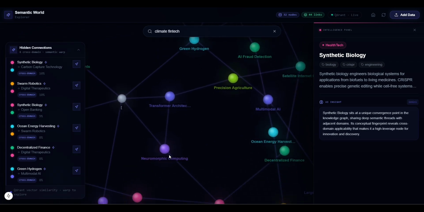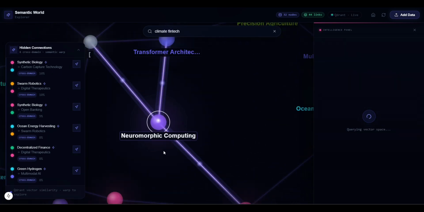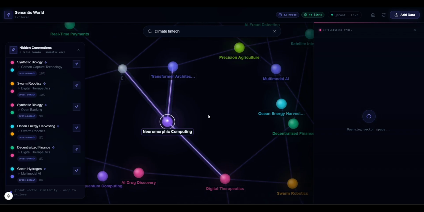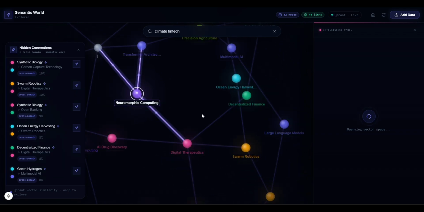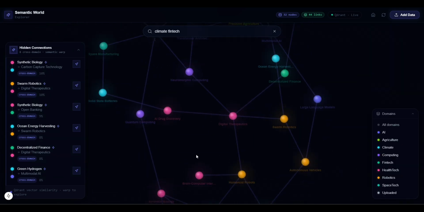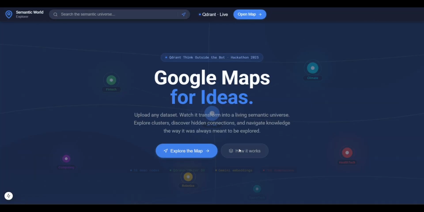We think vector search can become much more than infrastructure behind chat interfaces. It can become an entirely new interface for exploration, learning, and discovery. That's Semantic World Explorer, built with Qdrant.